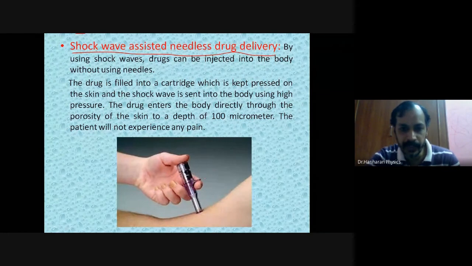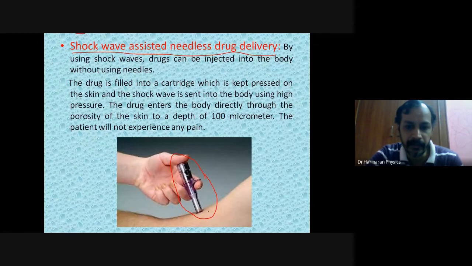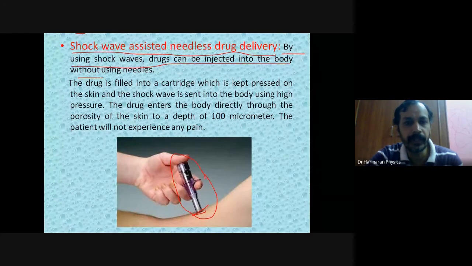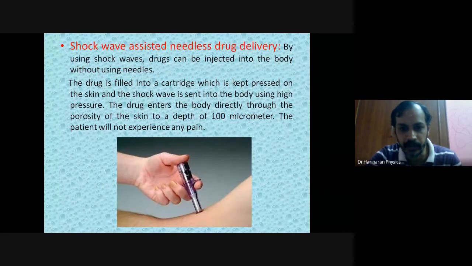Okay, can you see here in this figure? There is a cartridge. A cartridge is loaded with the drug or medicine of interest, and it is placed very close to the skin of a person, right? Now look here, how does this work? By using shock waves, drugs can be injected into the body without using needles. Therefore, this cartridge does not have an injection. There is no injection here. Okay, clear? Now let us see how it works.